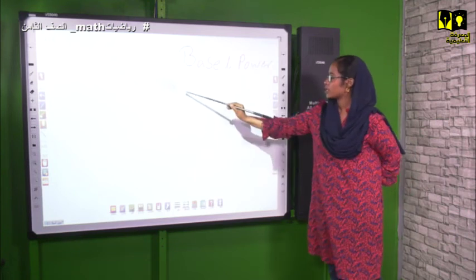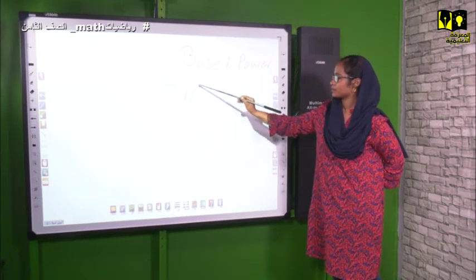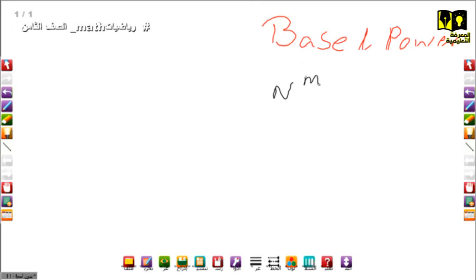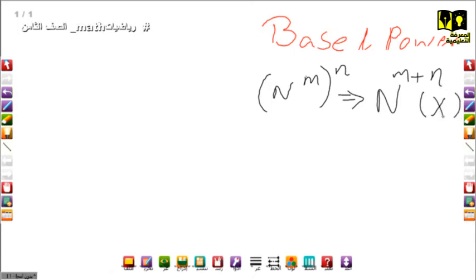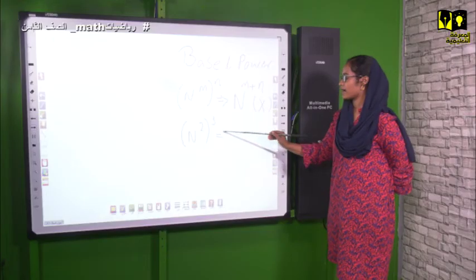Use black. So you have a number raised to the power m, and this is raised to another power, n. What we do here, we are not going to add the powers. Many students say that we add, so m plus n, and this is totally wrong. For example, a number raised to 2, and it is raised to 3. The rule says that we multiply the powers.